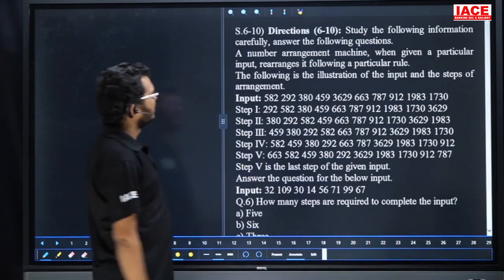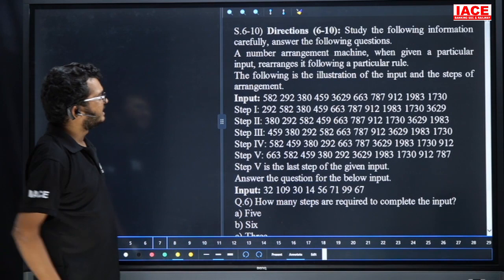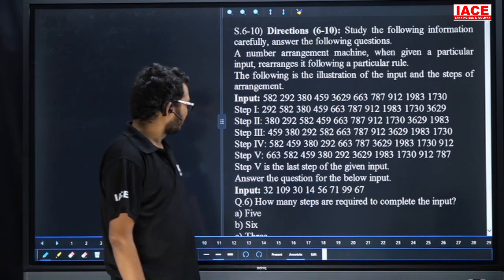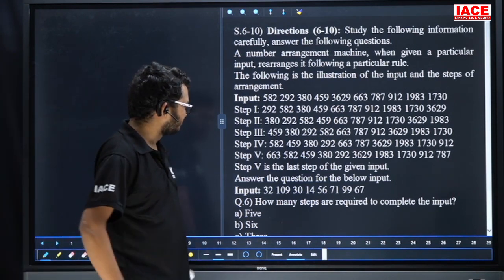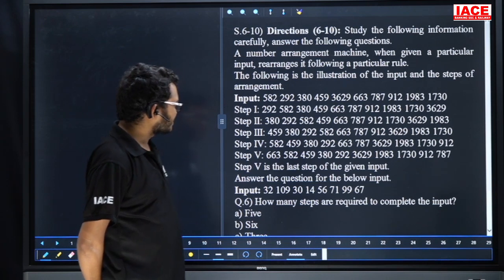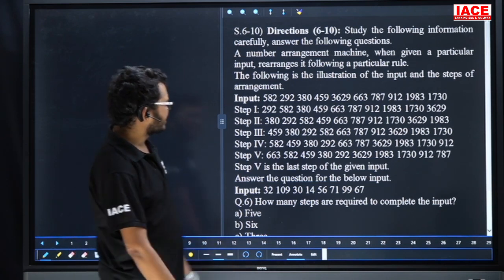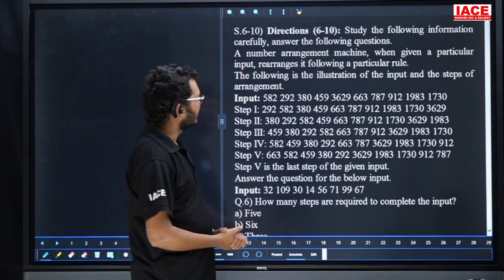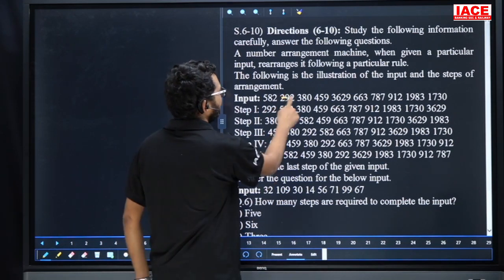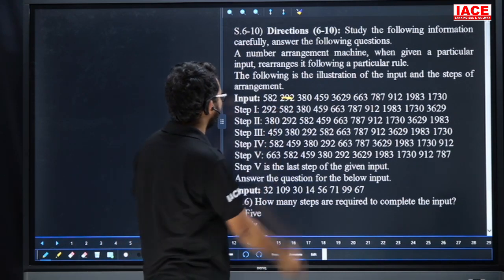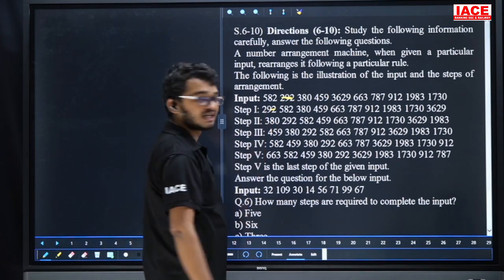Friends, now questions 6 to 10. Again the question is from the input and output pattern. Friends, if it is an input and output question, first check the logic. Here, first check the logic for input step number 1. In the given input, the lowest number is 292. Then the lowest number will come first.